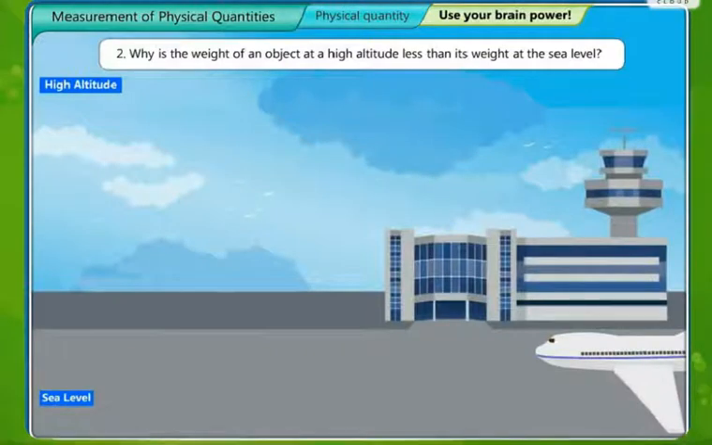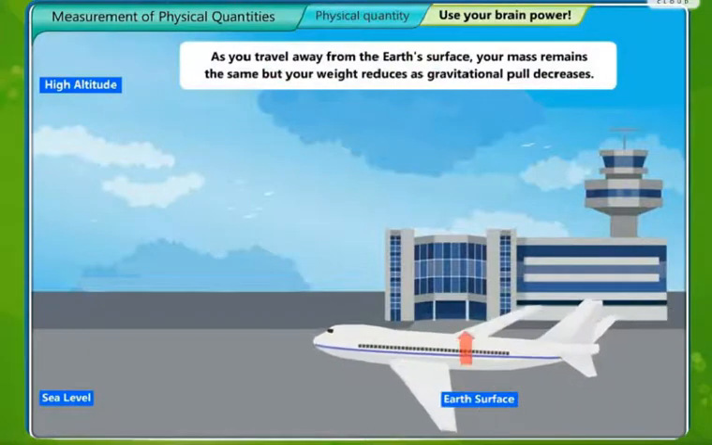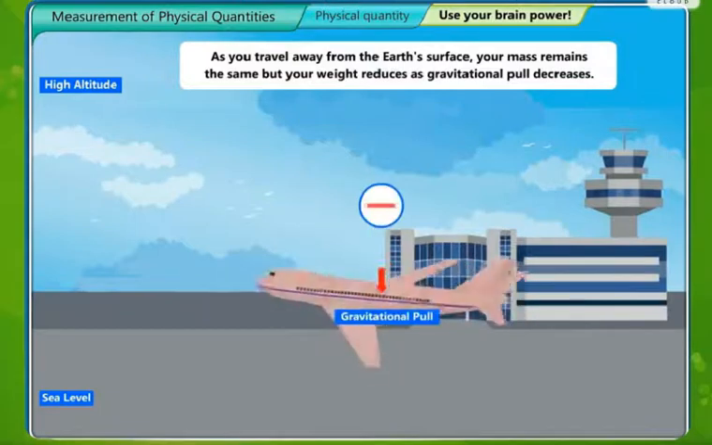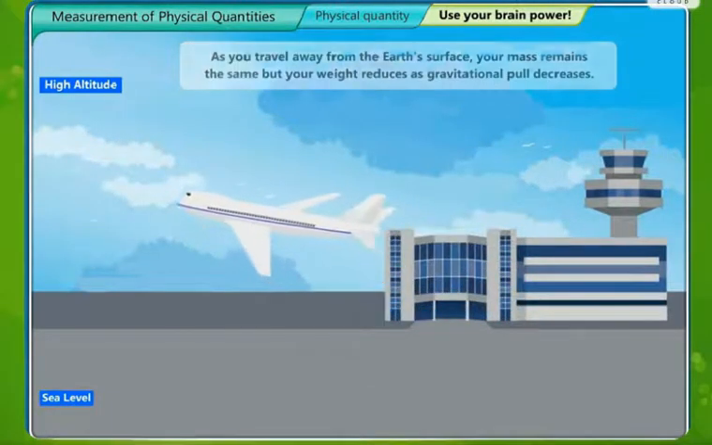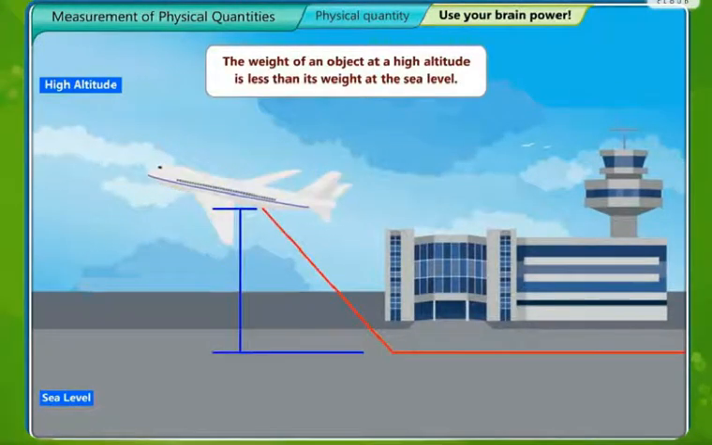Why is the weight of an object at high altitude less than its weight at the sea level? Again the reason is based on gravitational force. As you travel away from the earth's surface, your mass remains the same, but your weight reduces as gravitational pull decreases. The weight of an object at a high altitude is less than its weight at the sea level.